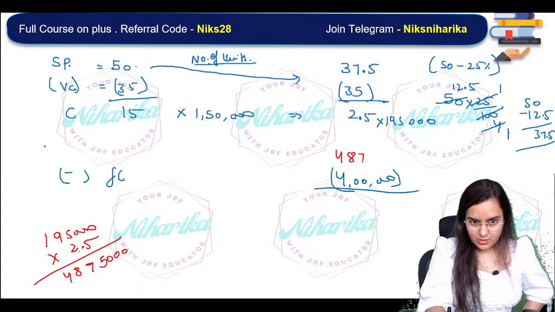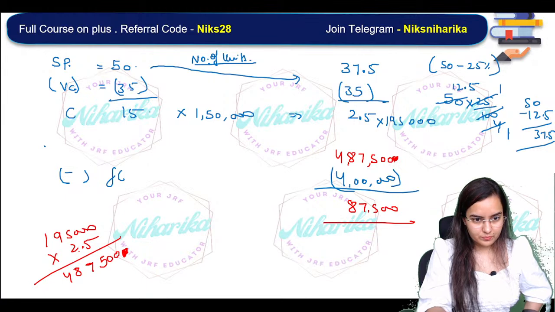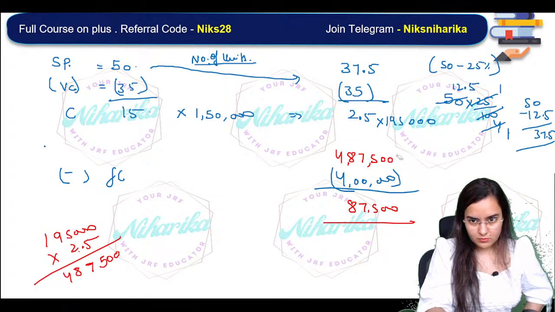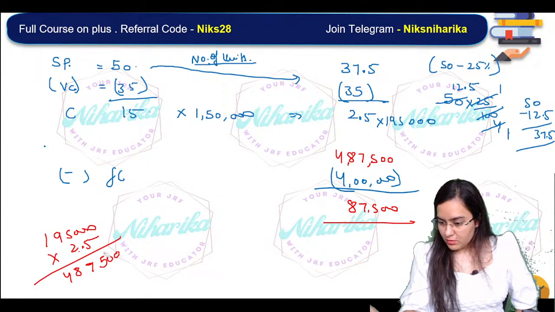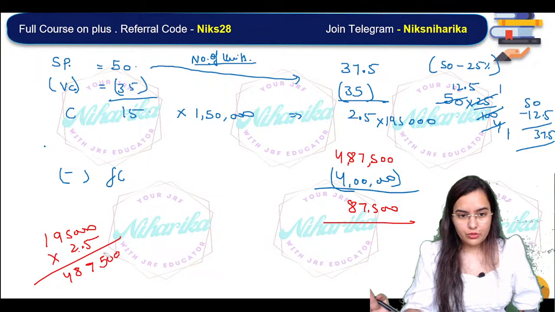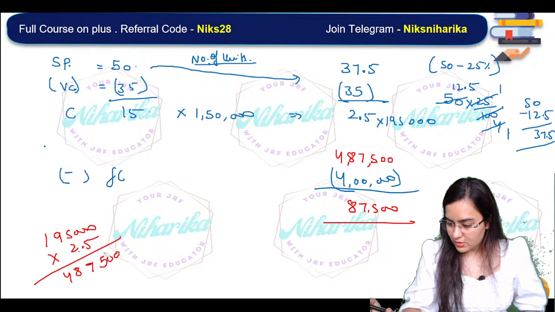Ultimately, your answer will be 87,500. I'm sure you all can multiply 195 into 25 and come to the answer.